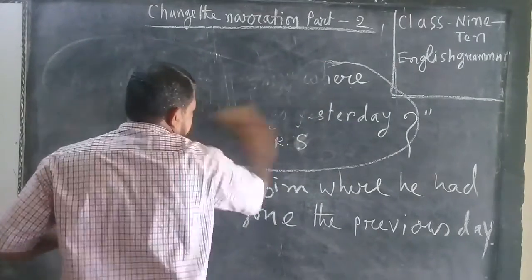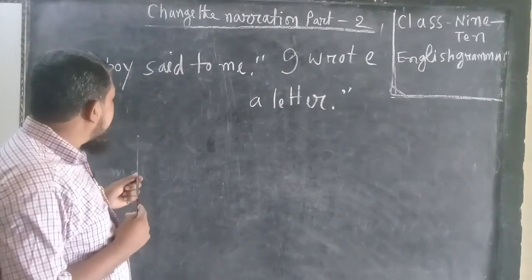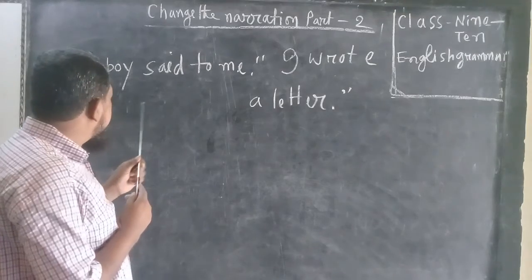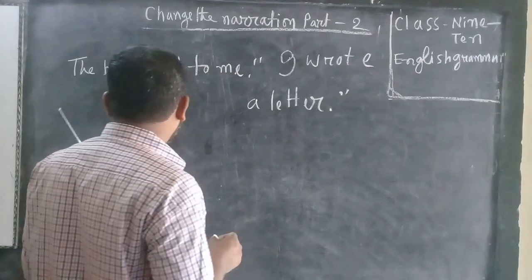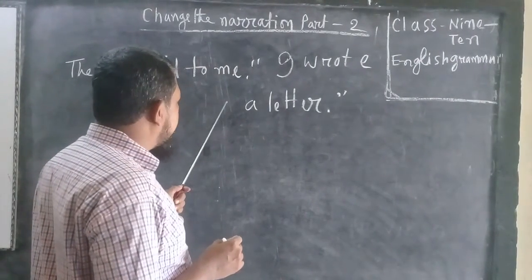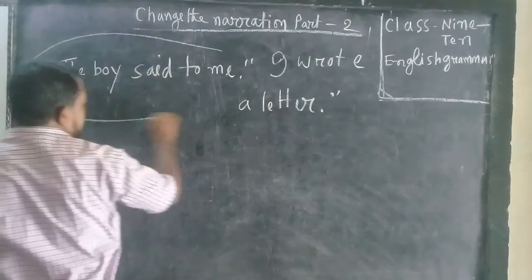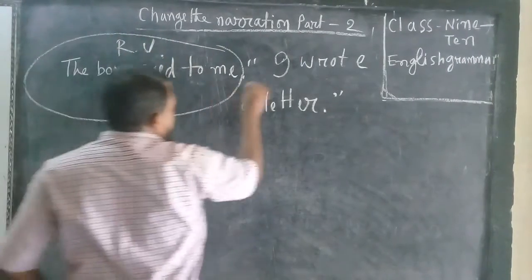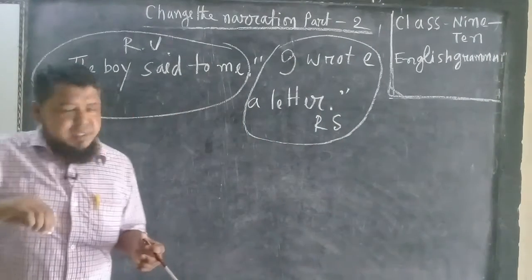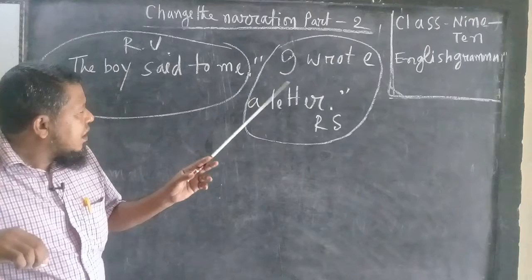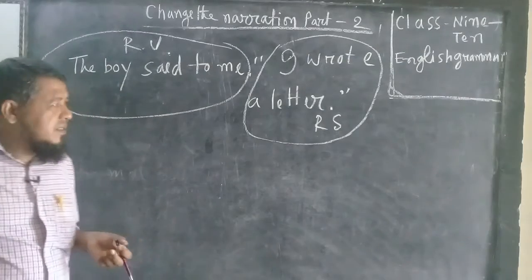Now another example. Change the direct narration to indirect narration. The sentence: The boy said to me, "I wrote a letter." This is the reporting verb, and this is the reported speech. The reported speech, I wrote a letter, is an assertive sentence.